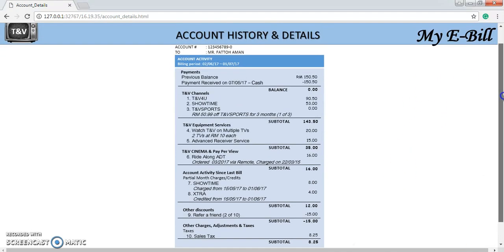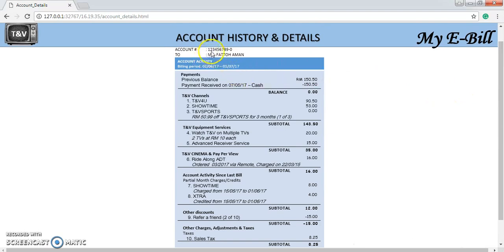Now I can view my account history and details. This is correct, my account number and the bill for this billing period. The first line shows the previous balance, which is the previous payment I made for my bill during the month of May. I paid on 7th May by using cash, because before this I didn't use e-billing yet. So my balance is 0.00 before this.